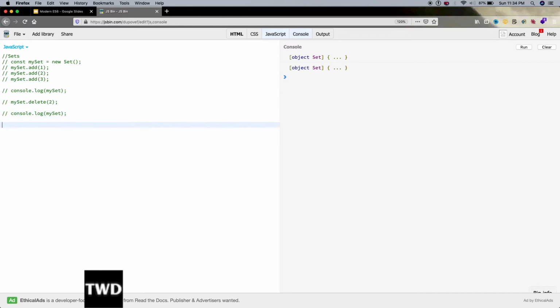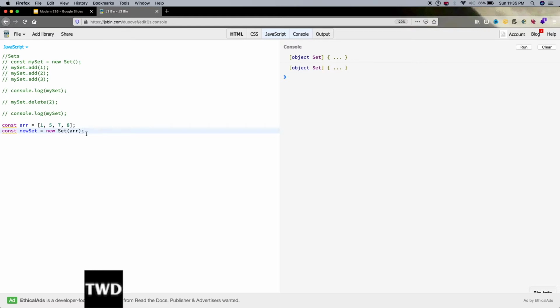Let me close it and open it again, and comment it out. Now we will see another way. const arr equal to 1, 5, 7, 8. We'll see another way to add elements in a set. const newSet equal to new Set, and we can pass the array here in the constructor like this.